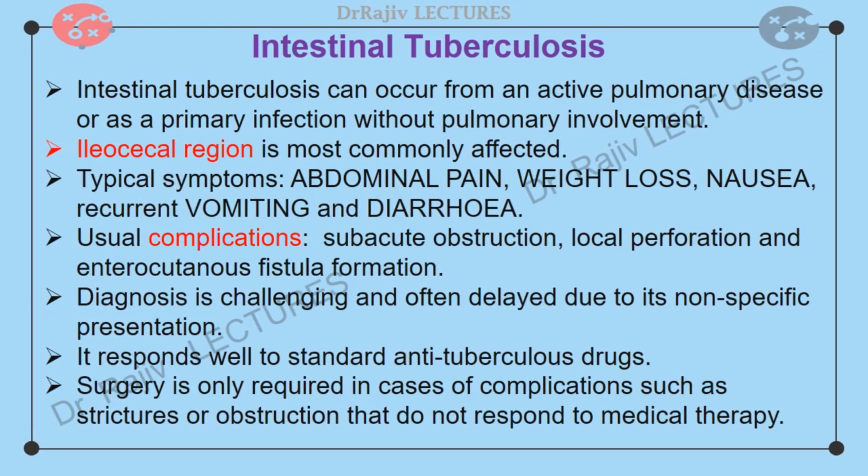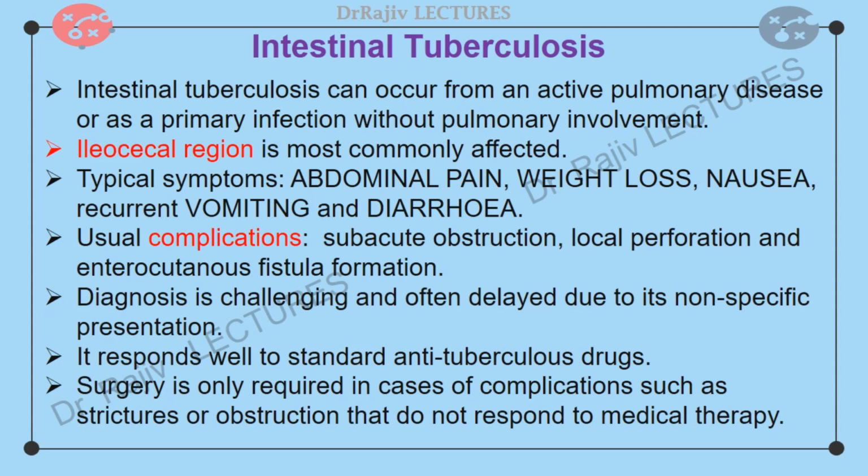Intestinal tuberculosis can occur secondary to an active pulmonary disease or as a primary infection without pulmonary involvement. It can involve any part of the gastrointestinal tract, but the ileocecal region is the most commonly affected site. Its presentation is usually chronic or acute on chronic with non-specific symptoms. The typical presenting symptoms are abdominal pain, weight loss, nausea, recurrent vomiting, and diarrhea.